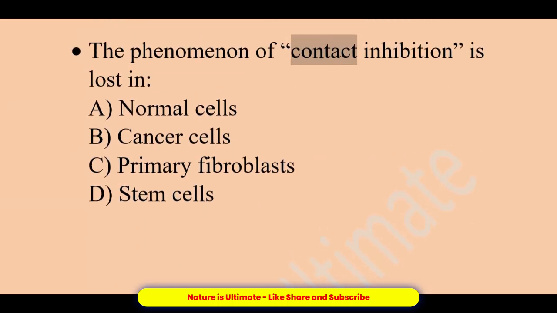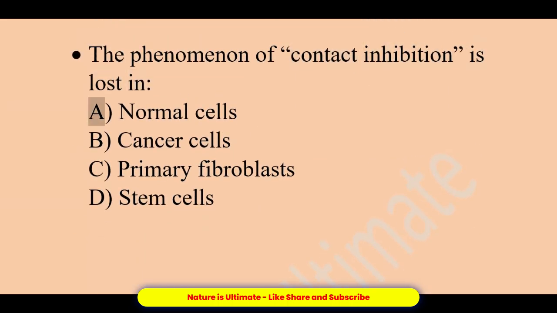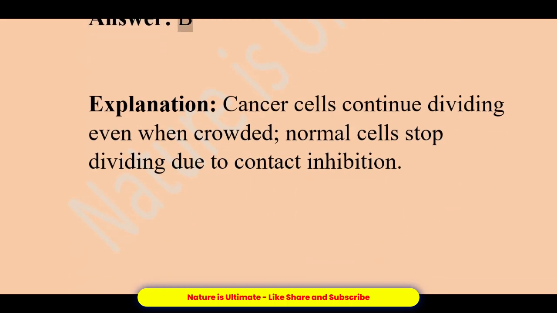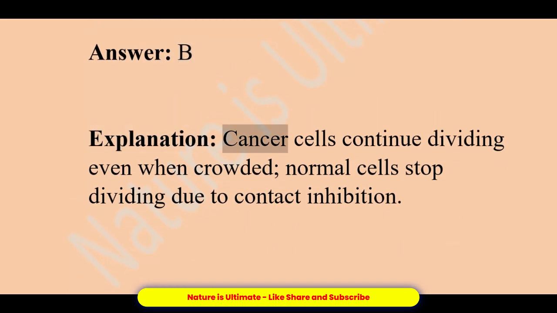The phenomenon of contact inhibition is lost in: A. Normal cells. B. Cancer cells. C. Primary fibroblasts. D. Stem cells. Answer, B. Explanation: cancer cells continue dividing even when crowded; normal cells stop dividing due to contact inhibition.